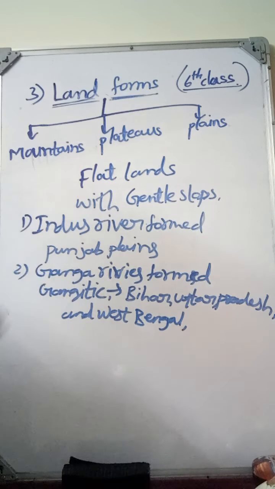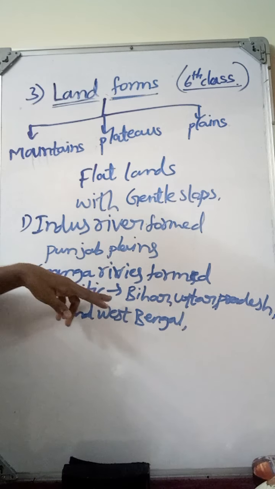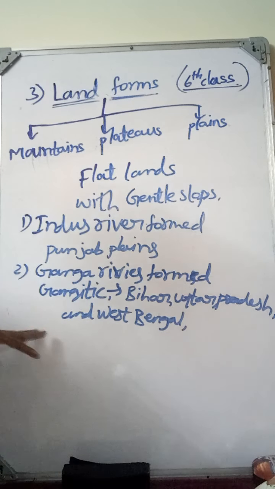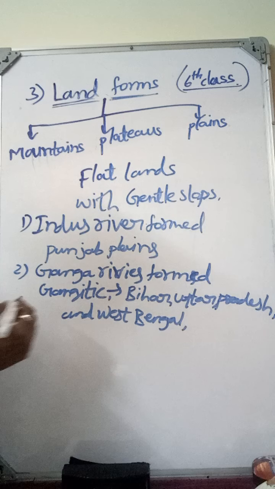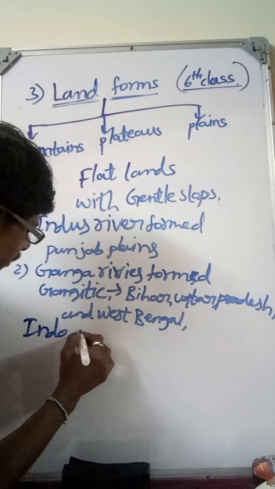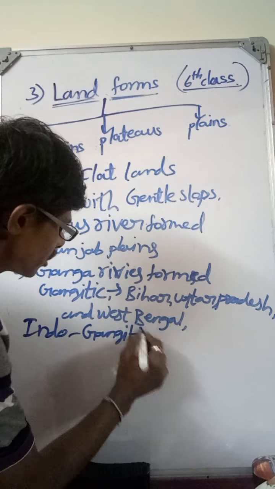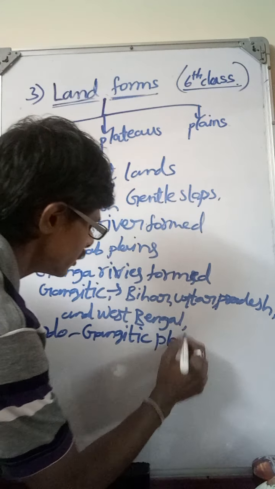See here, river Indus formed the Punjab plains and the Ganga river formed the Gangetic plain in Bihar, Uttar Pradesh and West Bengal. These two rivers' plains are combinedly called the Indo-Gangetic plains.